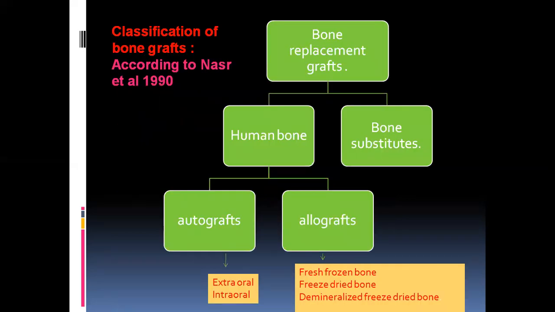There are different classifications for bone grafts. According to Nasser et al., bone grafts can be classified as bone replacement grafts, which include human bone grafts and bone substitutes. In human bone, we have autografts and allografts. In detail, we have to remember the different types of autografts, allografts, and their examples.